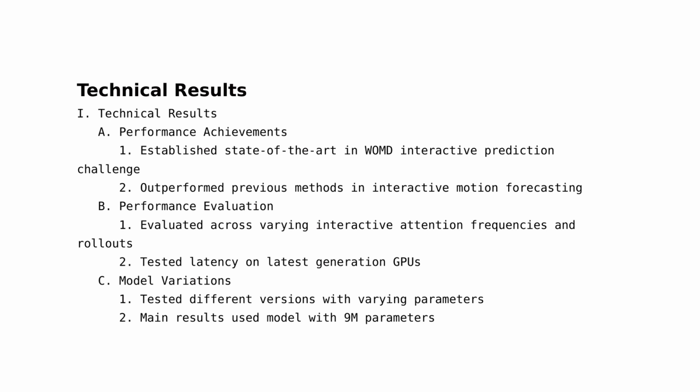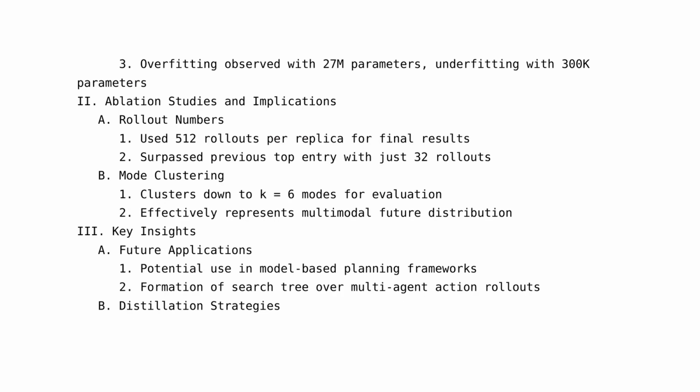3. Model variations. Different versions of the model with varying parameters were tested. The model with 9M parameters was used for the main results, while a model with 27M parameters overfitted and a model with 300K parameters underfitted. This indicates the importance of parameter tuning for optimal performance.